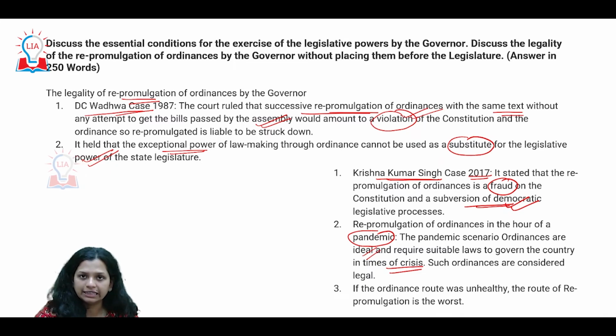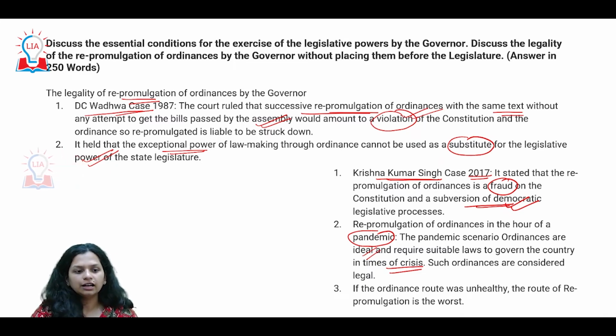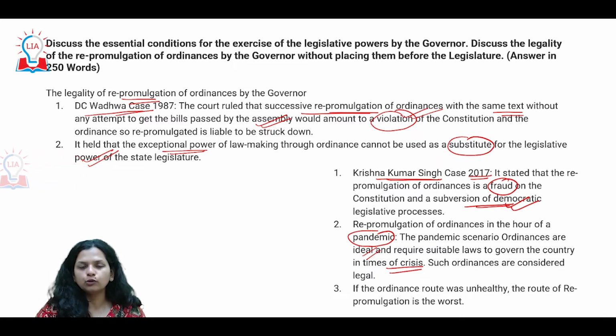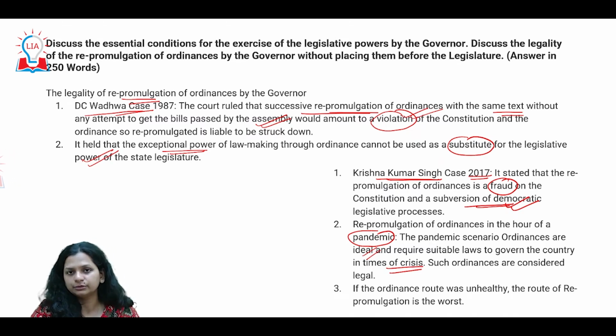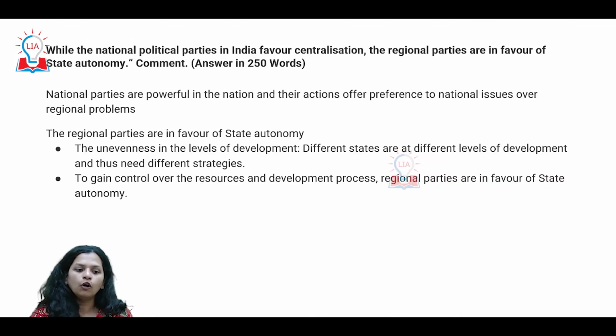It's not healthy. So the legality is such that, through constitutional provisions as well as Supreme Court judgments, it has come out that you have to do it only in times of crisis, when the houses are not in session. But ultimately it needs the approval of the people who are representatives of the public.